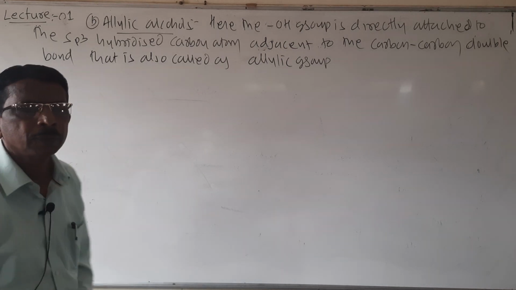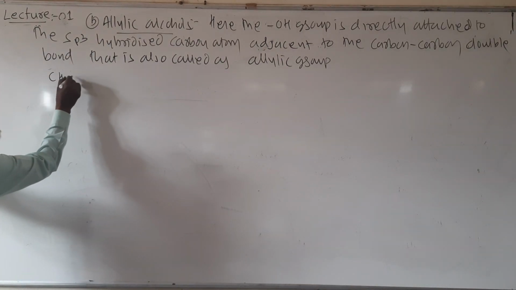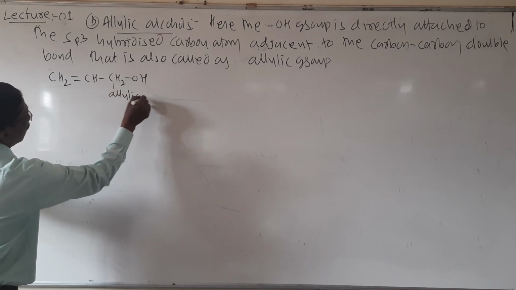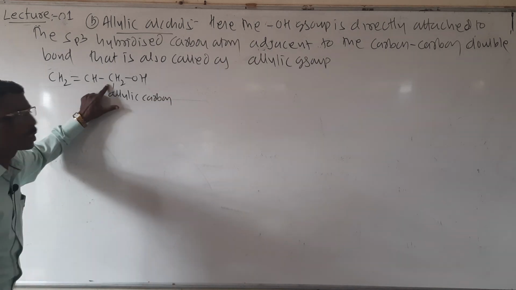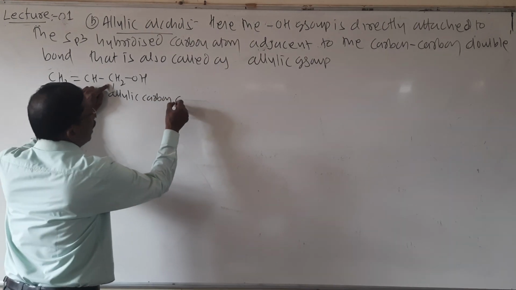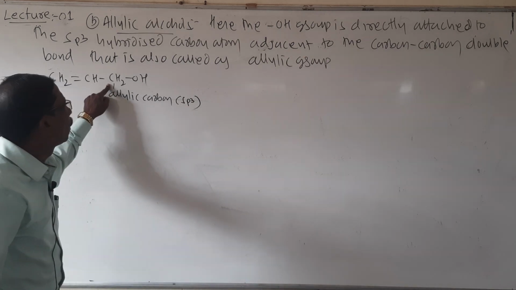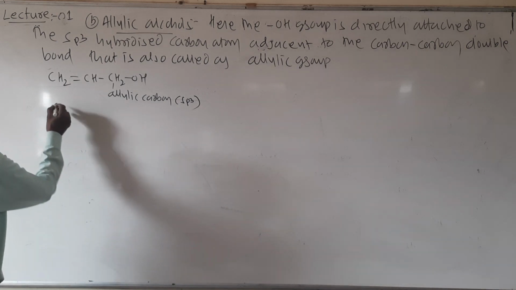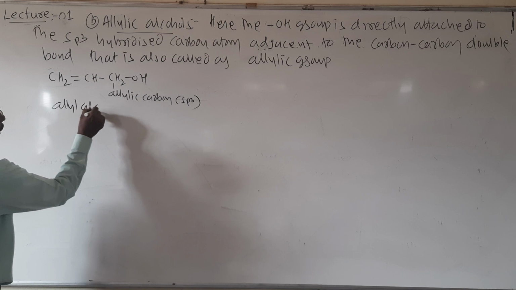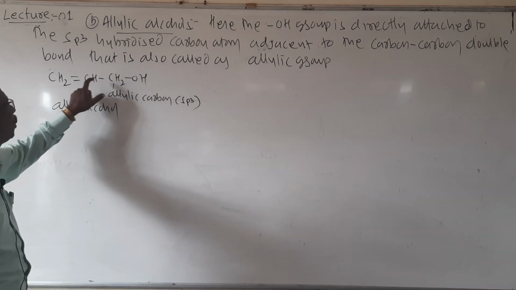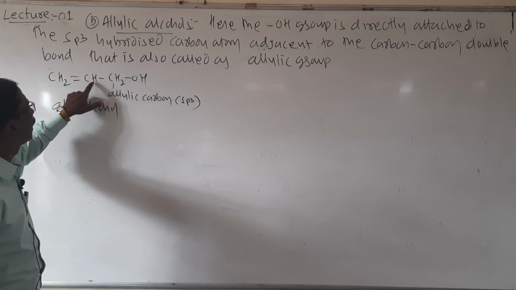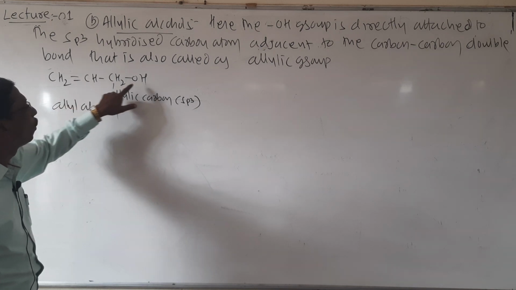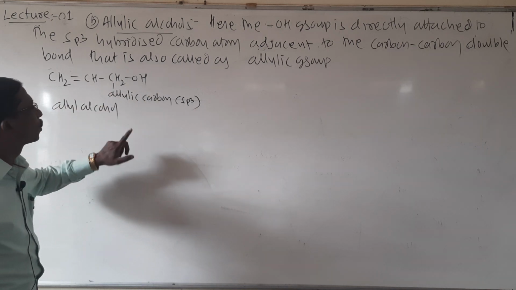Look here, students. In the allylic group, it is CH2 double bond CH, CH2OH. So this is called the allylic carbon. It is sp3 hybridized. The allylic carbon is sp3 hybridized. The OH group is directly attached to the sp3 hybridized carbon atom. It is called allyl alcohol. Its IUPAC name is numbered 1, 2, 3, so it is propanol: prop-2-en-1-ol. So it is allyl alcohol.